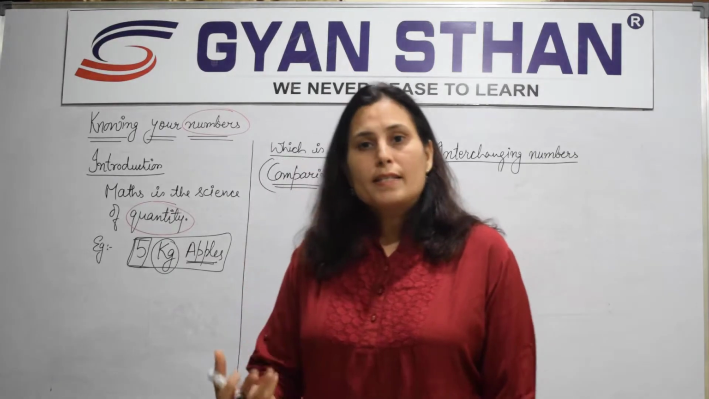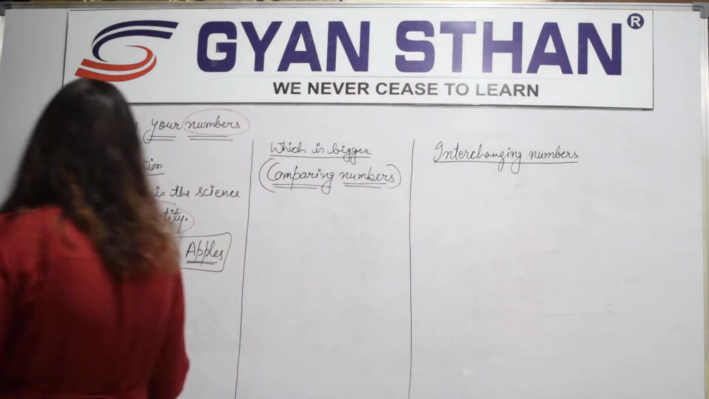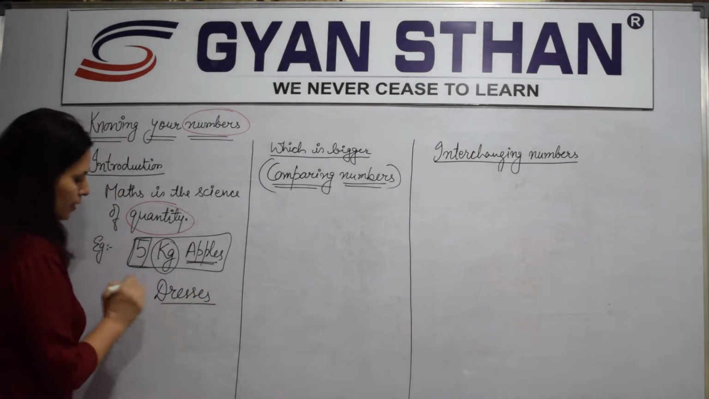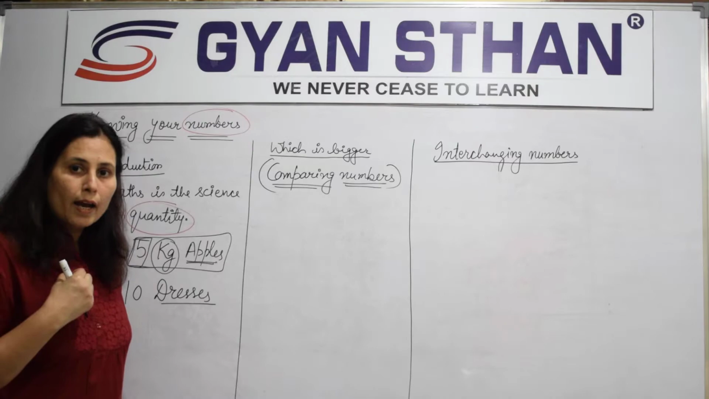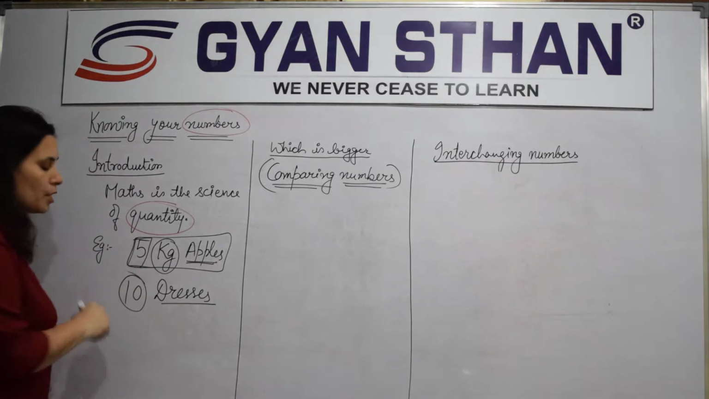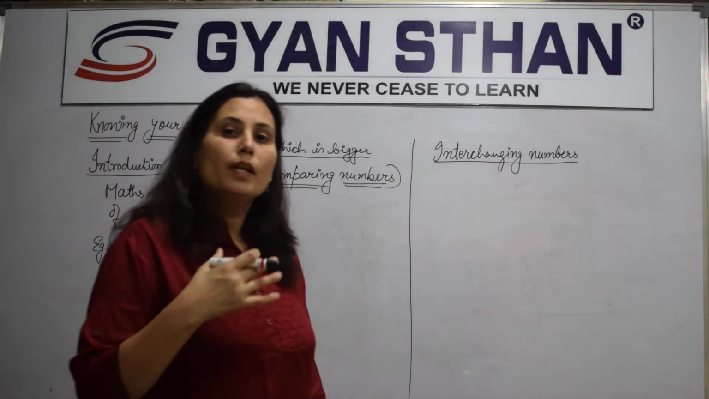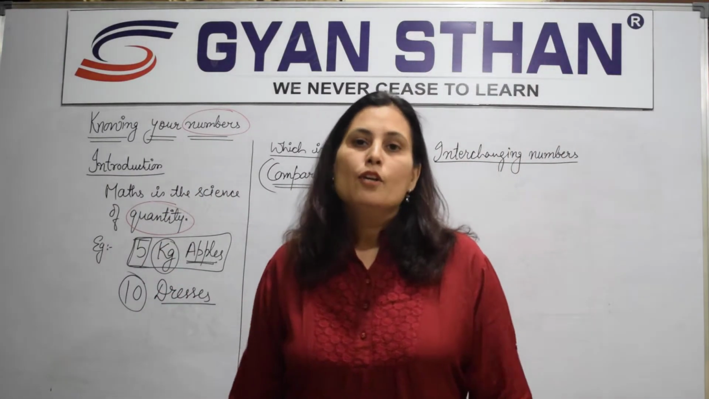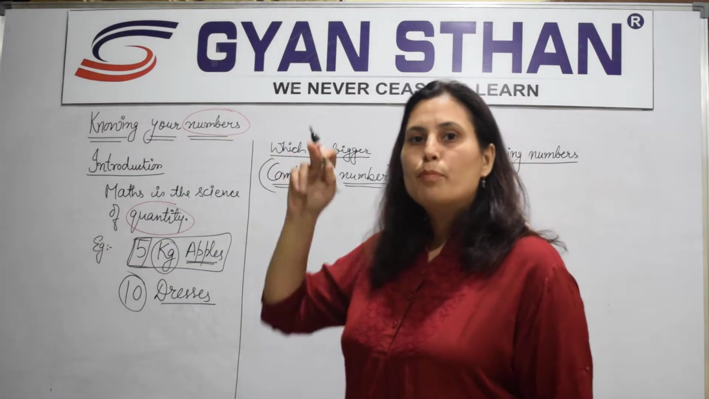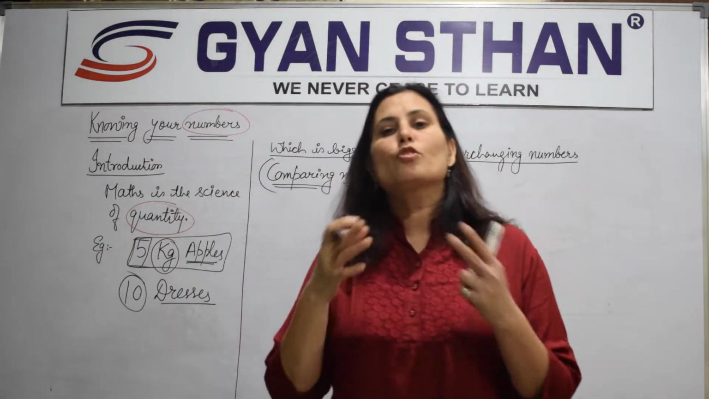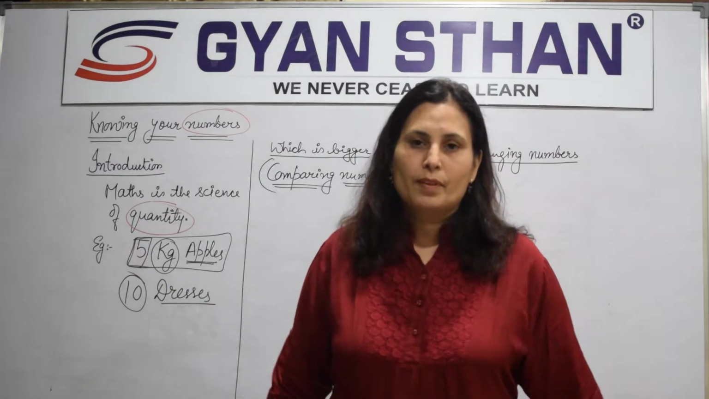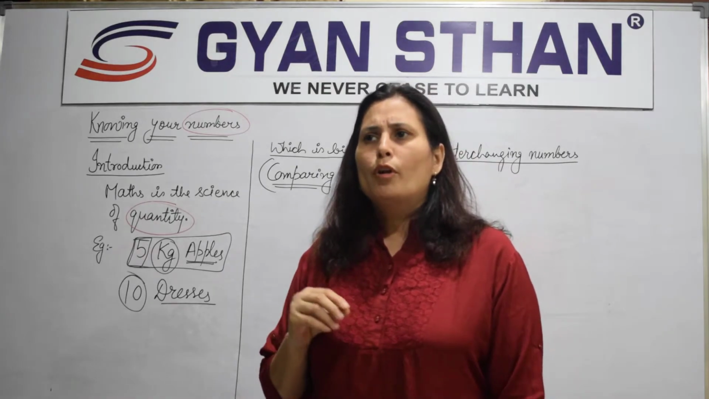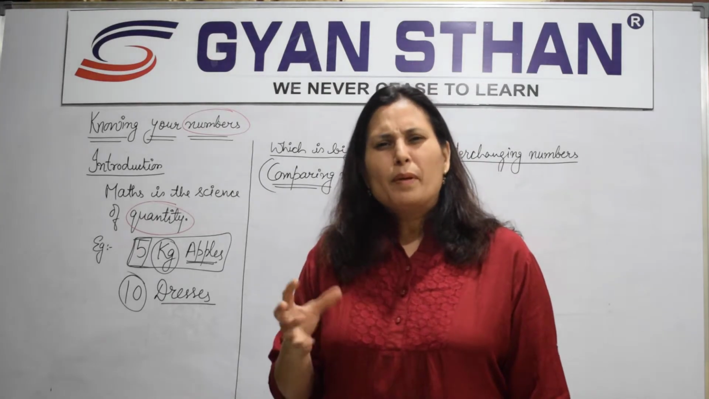Alright. Now if I say I have 10 dresses, dresses represents what I have, but this tells me the quantity, the number, how many dresses I have in my wardrobe. It's 10. That is mathematics. So knowing your numbers is important in mathematics because mathematics is all about numbers. Clear? You've already studied this thing before, but I just wanted you to understand what is mathematics basically.